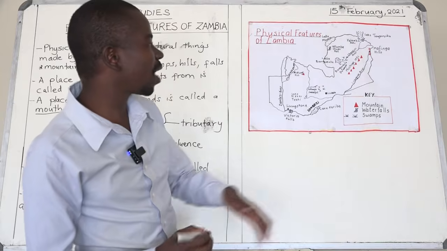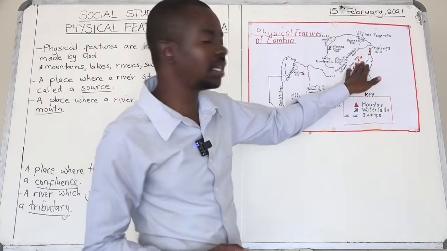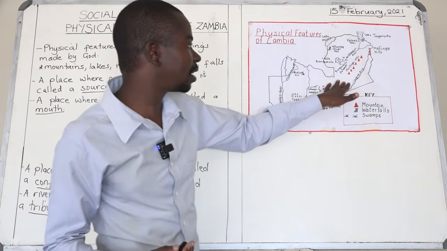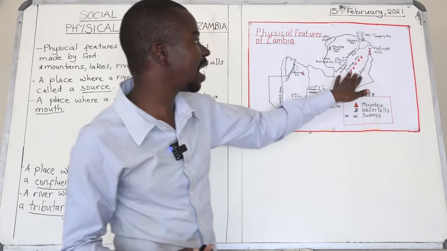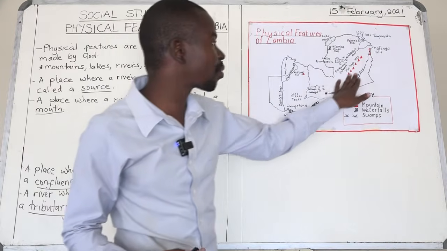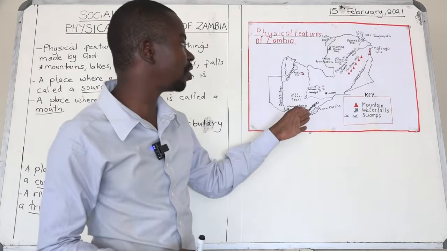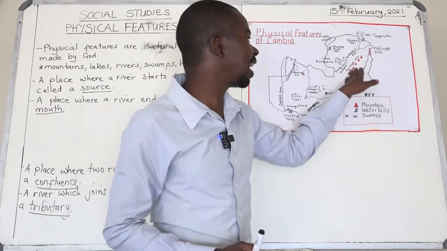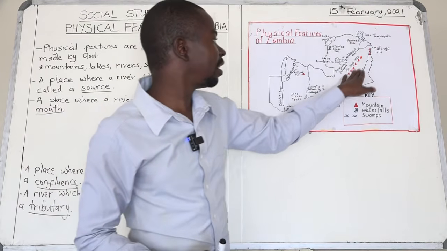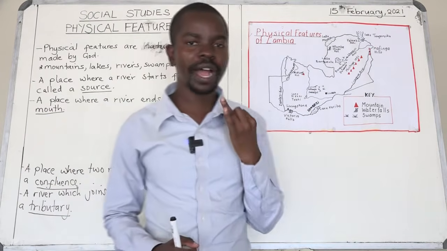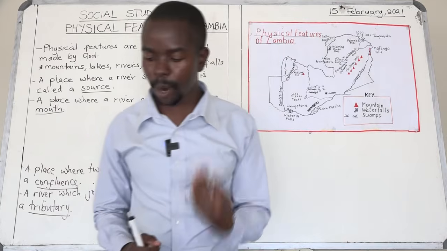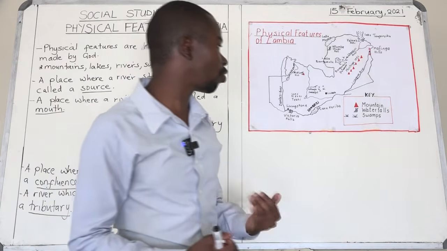And then we also have got the Mchinga escarpment, which starts from somewhere in central province and goes up to eastern province. So we have got 2 escarpments, boys and girls. You must be able to take note of that.